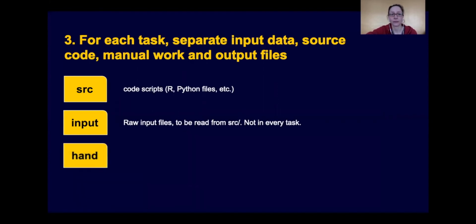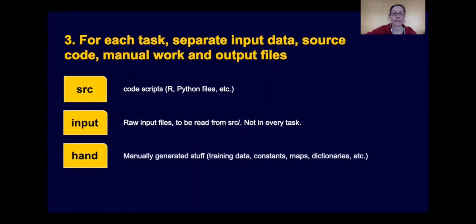Another directory would be the hand directory. And this would be specifically to designate that these are all files that are related to manually created work. So these might be training data where you have labeled some records to then use in a machine learning model. These could be constants or maps or dictionaries, any type of values that you're generating manually instead of in some automated fashion. And finally, there's the output directory.